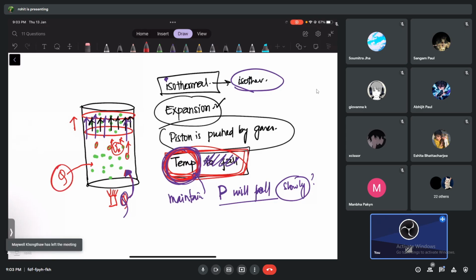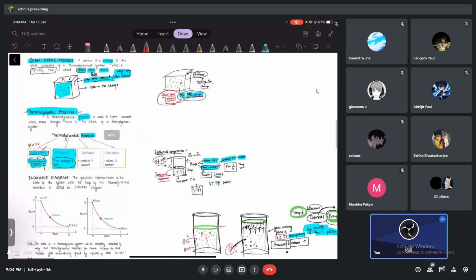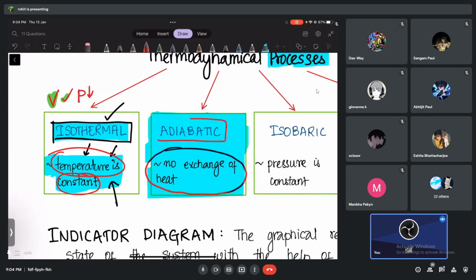Because energy is coming from where? Outside. Can you understand? So temperature can be maintained and the pressure also will not fall very fast. It will fall slowly. This kind of process is called what process, guys? We call it isothermal expansion. And the other one is called what, guys? Adiabatic expansion. I'll give you an example.